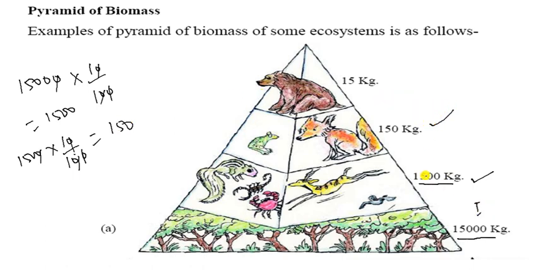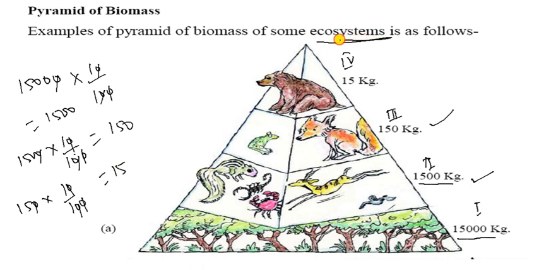It is the first trophic level, your second trophic level, and your third trophic level. In the third trophic level the biomass is 150 kg, and in the last, the fourth trophic level, it is 15 kg, and that is 10% of this one. So you can see here 150, 10%. You can multiply like this: 0 cancels with this 0, and this 0 cancels with this 0. We get only 15. So the last trophic level has a mass of 15 kg. This is the pyramid of biomass of an ecosystem.